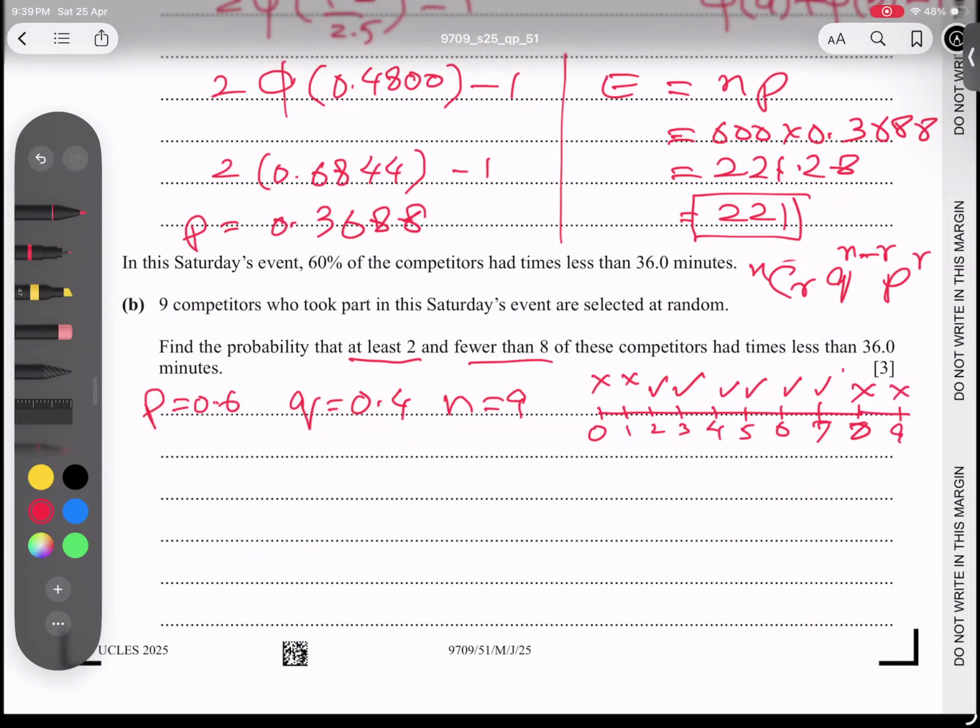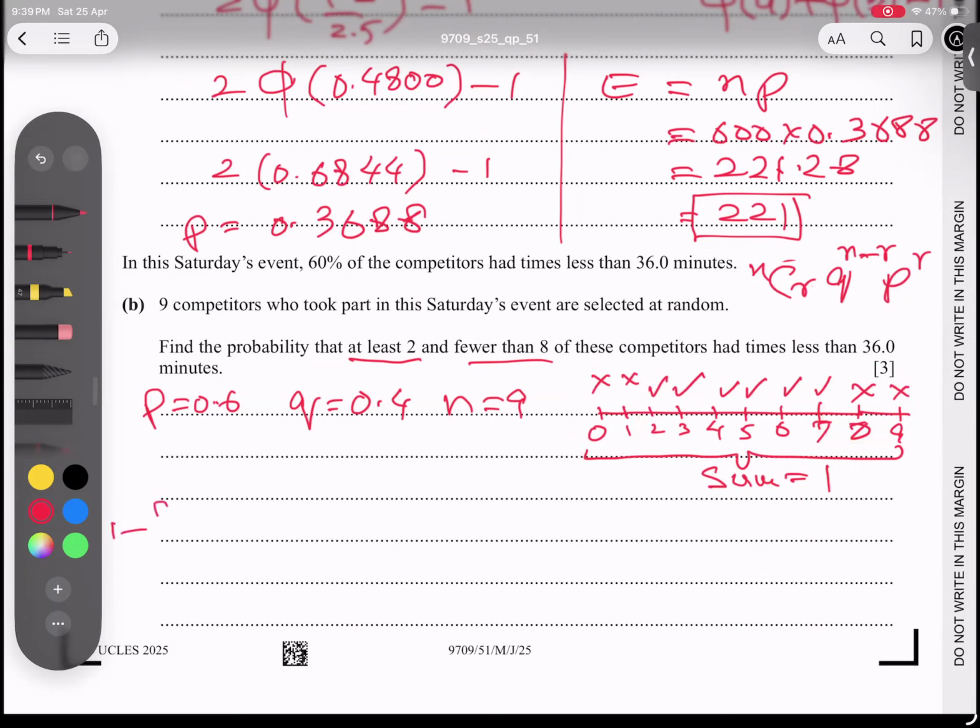So it means we have two choices: go for 6 formulas, or go for 4 formulas, because you know the sum of all probabilities is equal to 1. Choice number 1, you go for these 6 formulas, or go for 4 formulas and subtract from 1. I think this is a better choice.